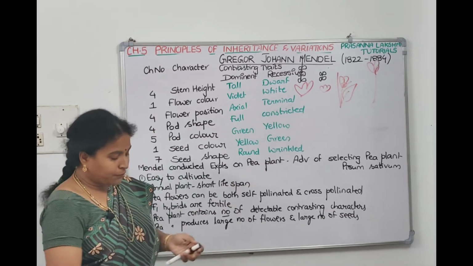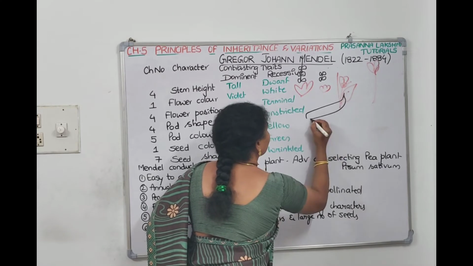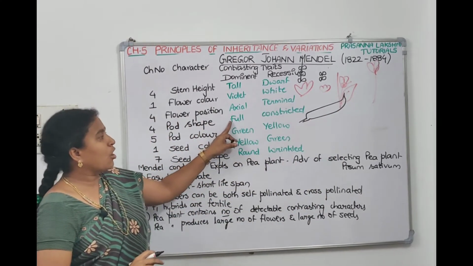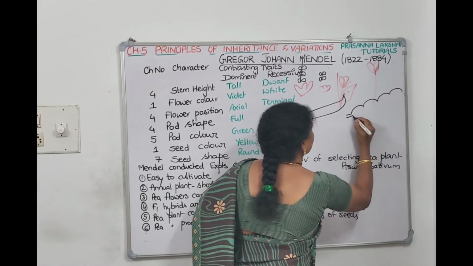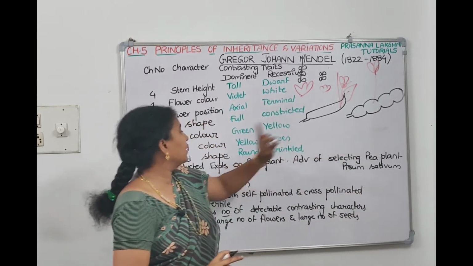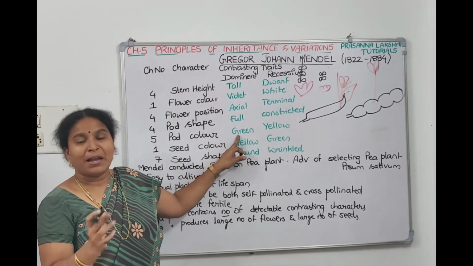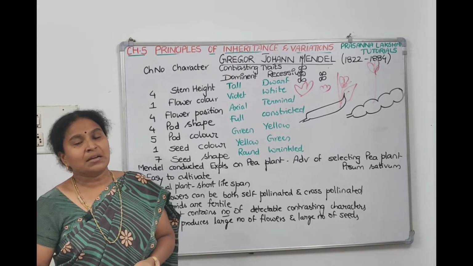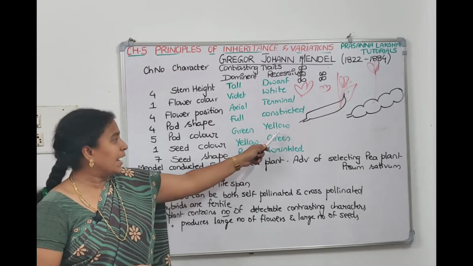And pod shape: if the pod shape is full, this is a full pod, and that is dominant. A constricted pod means the pod is like this. If the pod is constricted, this is recessive and the full one is the dominant trait. Then the next one, pod color, green pod. If we buy French beans, flat beans, broad beans or cluster beans, we buy them in green color, which means green is dominant. So in pod color, green is dominant and yellow is recessive.